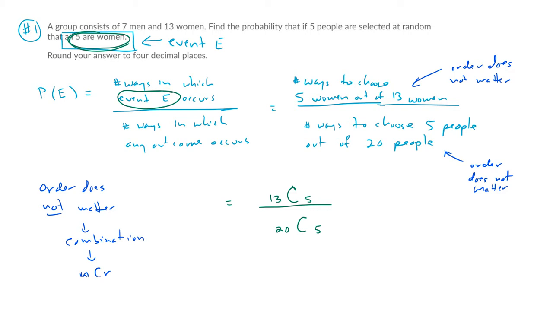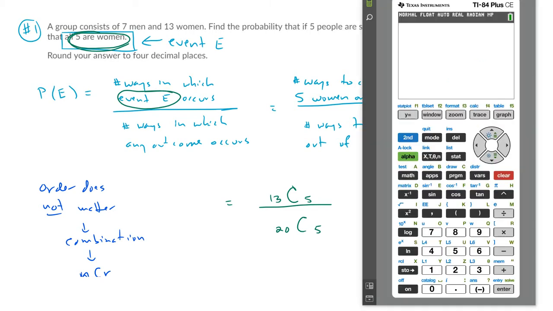Let's use the calculator just for practice. To do this computation, let's get the numerator first. The numerator is going to be 13, and then I have to do the combinations. So math, go over to probability options, and scroll down till you get to the combinations. So I have 13 choose 5. Let's get out of the subscript, close the parentheses. So that's the number of ways to choose 5 women out of 13 women if the order does not matter.